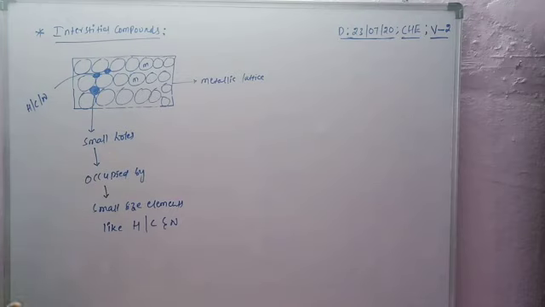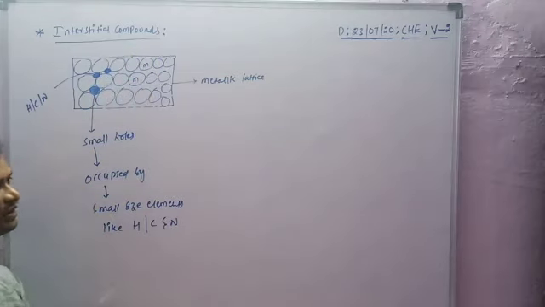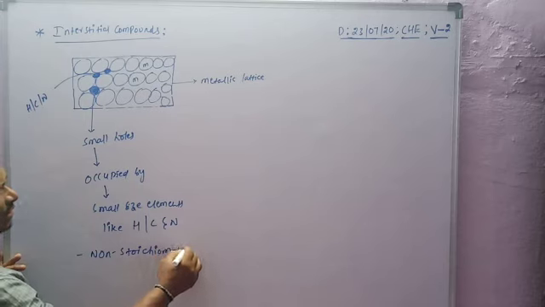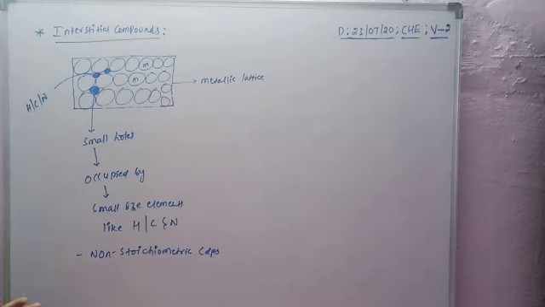Interstitial compounds are non-stoichiometric compounds, a combination of metals and small size elements. These interstitial compounds are non-stoichiometric compounds, which means the metals and small size atoms are present in unequal amounts in these compounds.